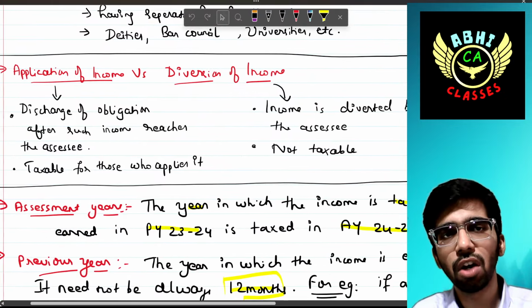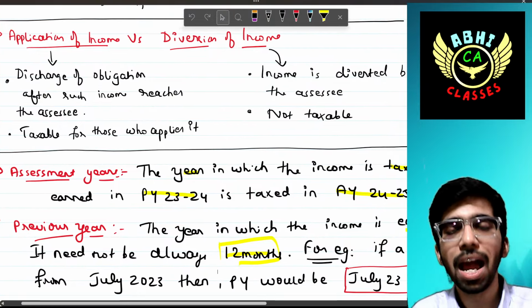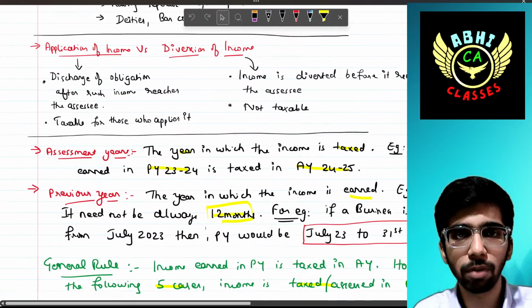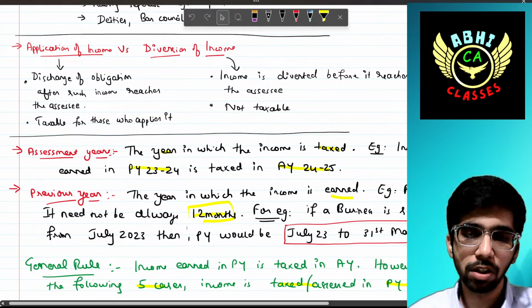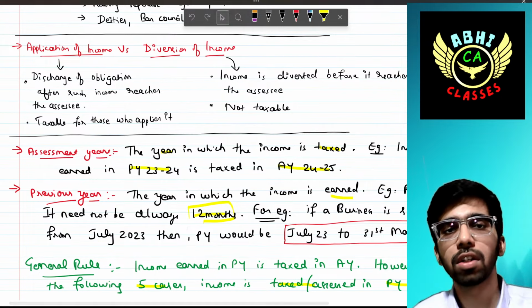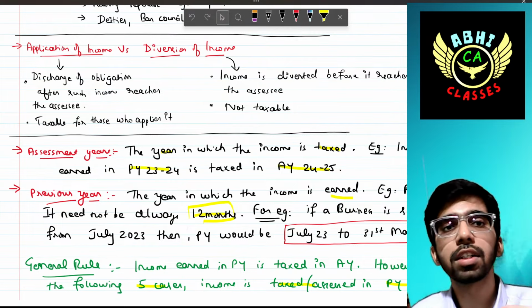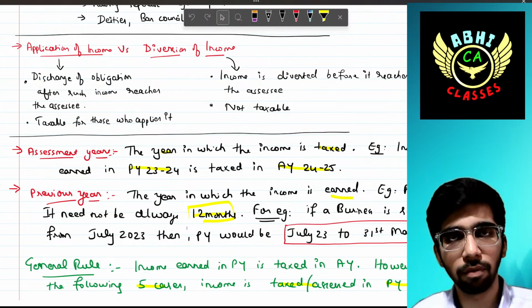Okay. Next, we'll see the difference between application of income and diversion of income. Application of income is not very important from an exam perspective, but you can remember it: it is the discharge of an obligation after such income reaches the assessee. It is taxable for the person who applies it.